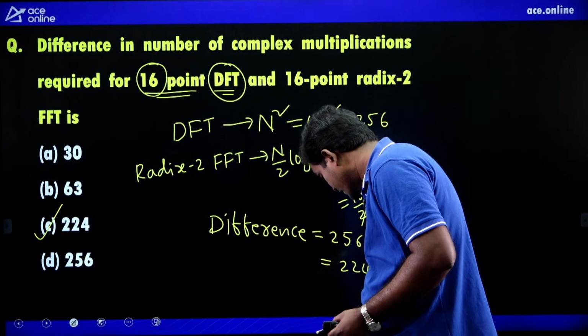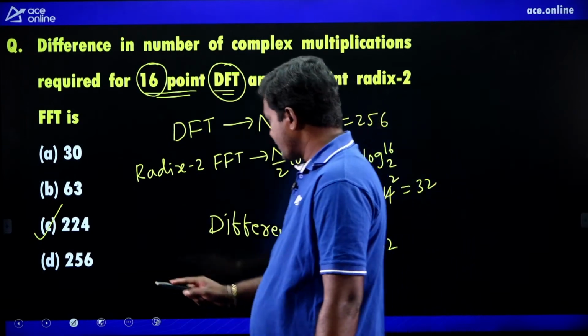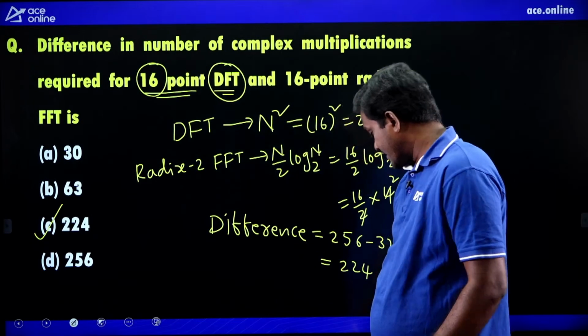Yeah, C is the right option. Okay. 224 is the correct option. Very good. Next one.